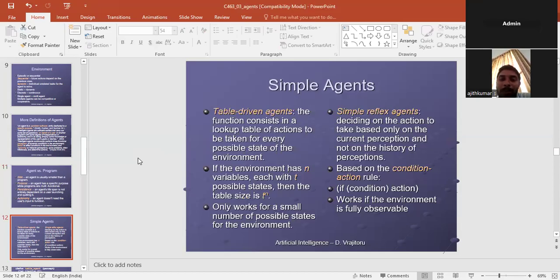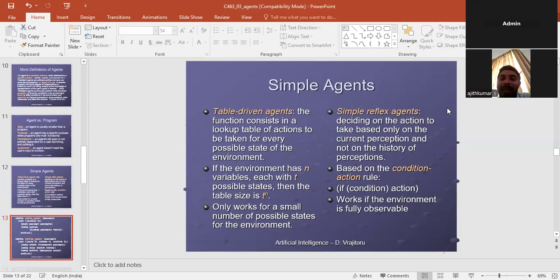The next, simple agent. Table driven agent. The function consists of a lookup table of actions to be taken for every possible state of the environment. The next, simple reflex agent, deciding on the action to take based only on the current percept and not on the history of perception. If the environment has n variables each with T possible states, then the table size is T to the power n, based on the condition action rule.